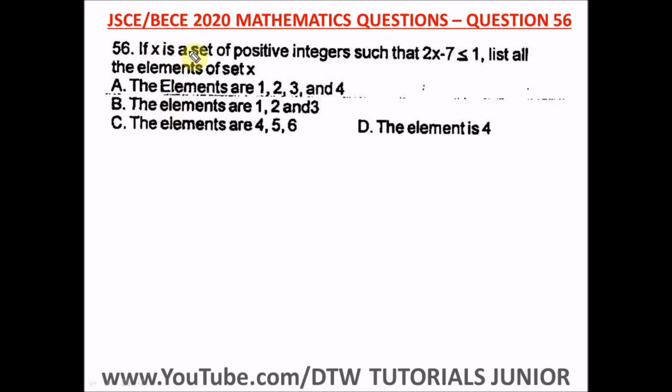Question 56 of the Junior WAEC 2020 Mathematics Past Question, that's your BECE exam. It says if x is a set of positive integers, such that 2x minus 7 is less than 1, list all elements of set x.